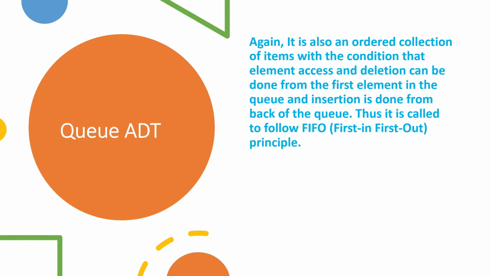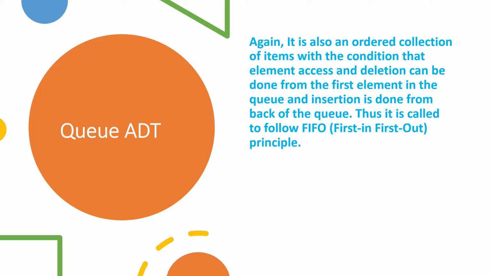So let's discuss what QADT says. Queue abstract data type. What does it say? See, it is also an ordered collection, just like arrays, linked lists, and stacks are ordered collections of items. It is an ordered collection with the condition that element access and deletion happen from one end, and insertion is done from the other end, called the back of the queue.